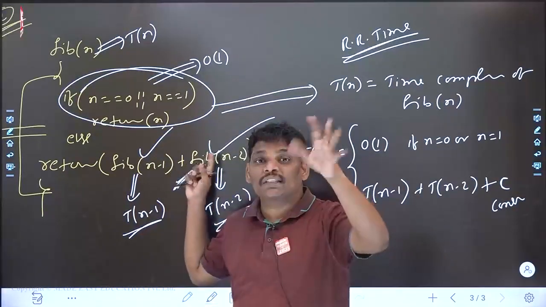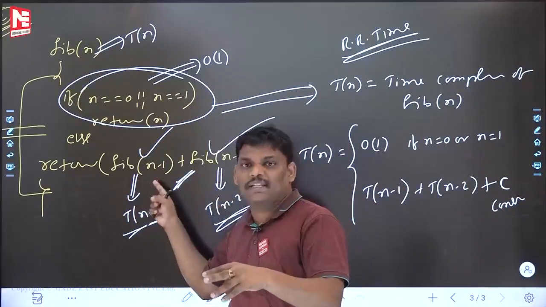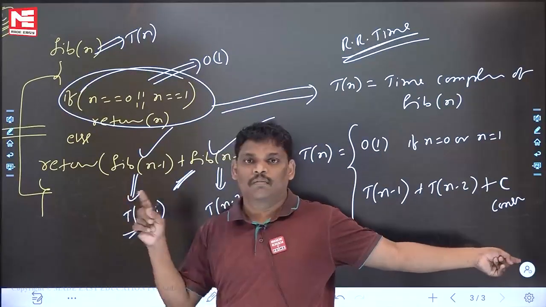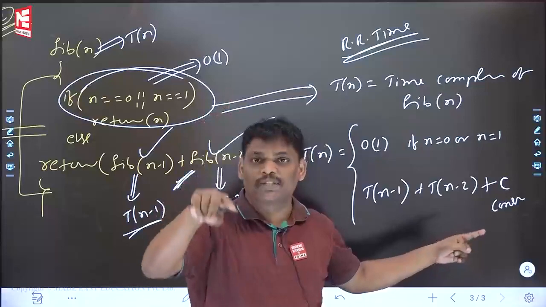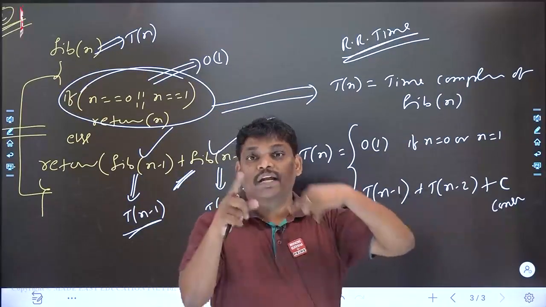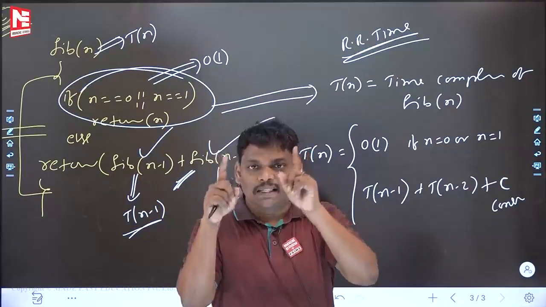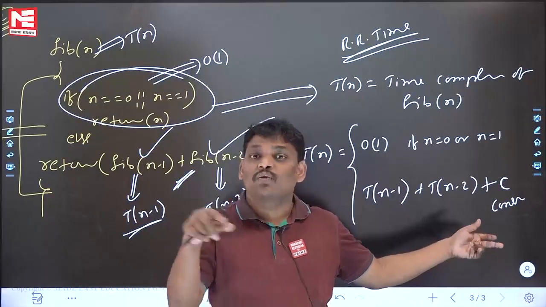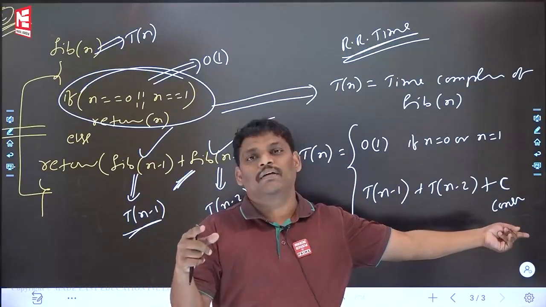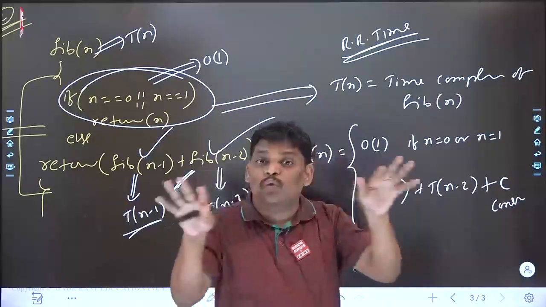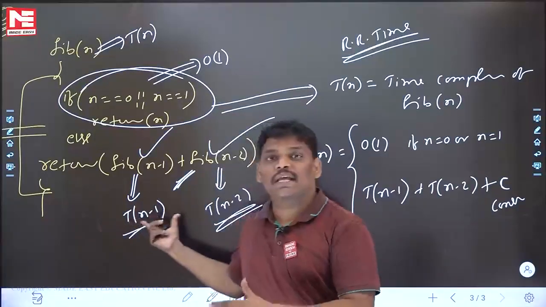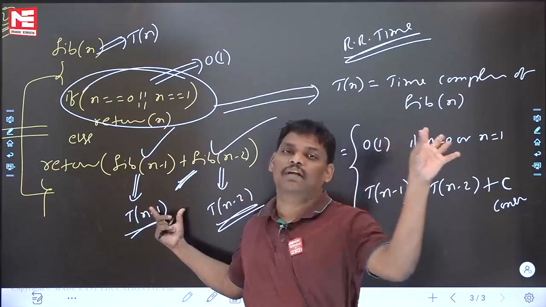If nothing other than recursion is there, write plus c. One non-recursive term is compulsory. When you come to the else part, minimum constant time it will take.